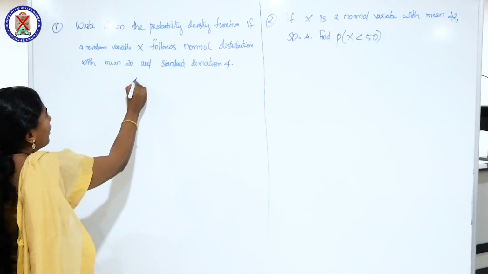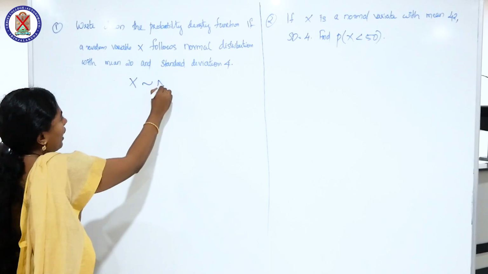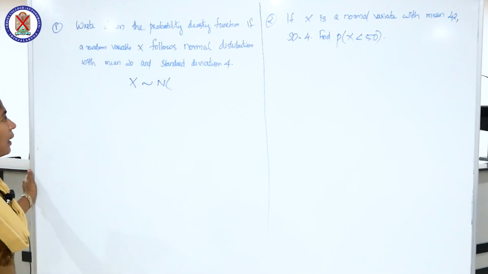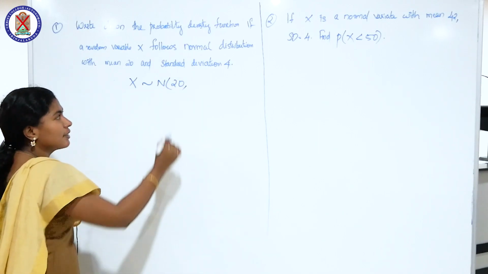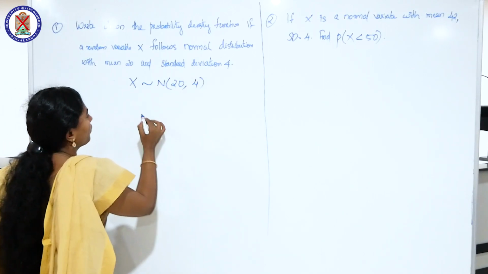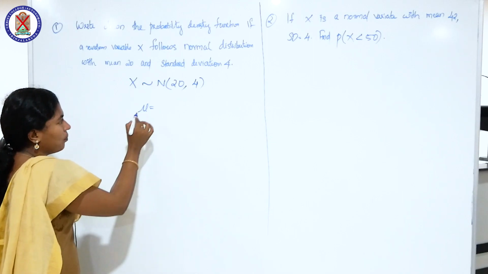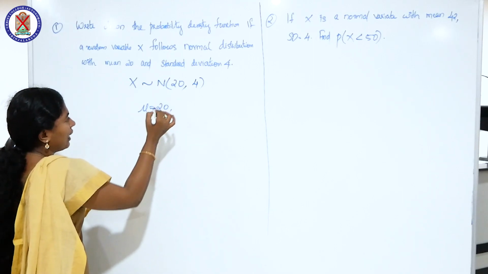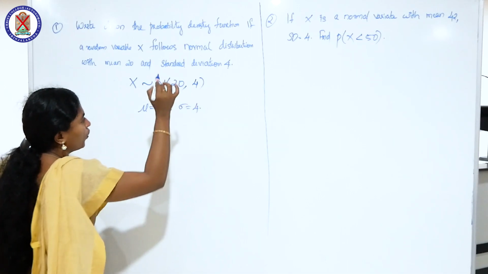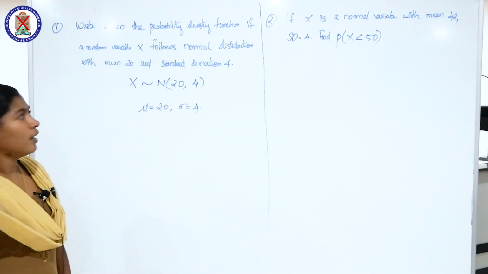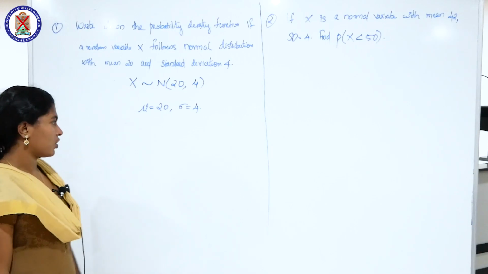Given the random variable x follows a normal distribution with mean 20 and standard deviation 4, that is, mu is equal to 20 and standard deviation sigma is equal to 4. We are asked to write down the density function.